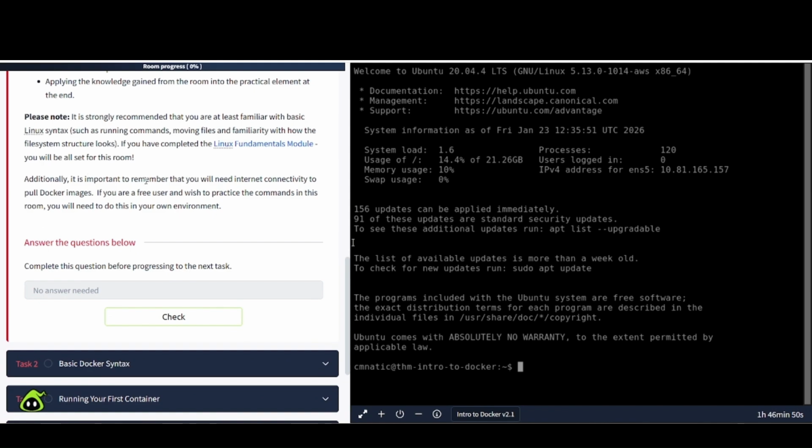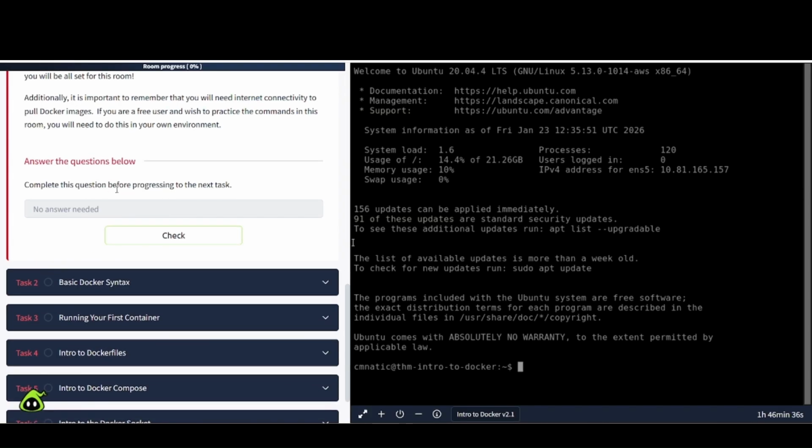Additionally, it is important to remember that you will need internet connectivity to pull Docker images. If you are a free user and wish to practice the commands in this room, you will need to do this in your own environment. Okay, complete this question before progressing to the next task.